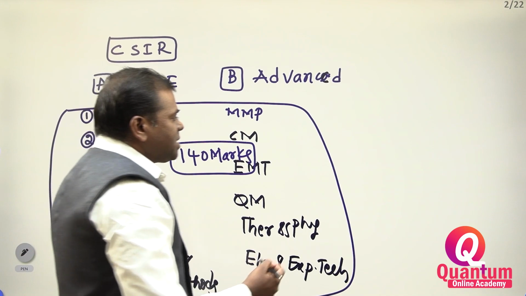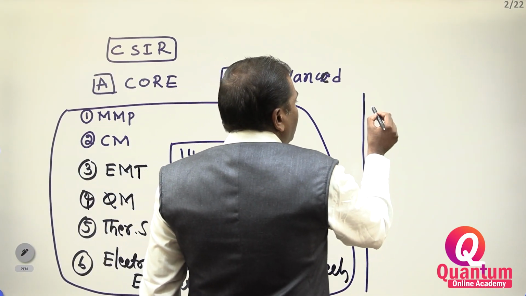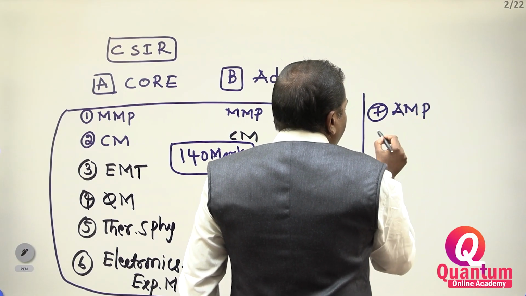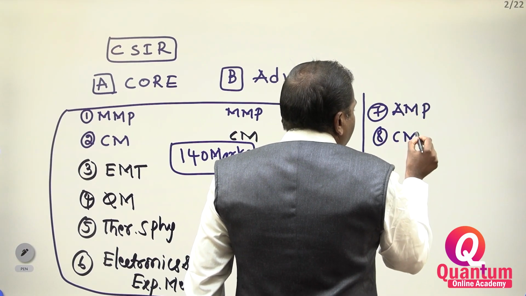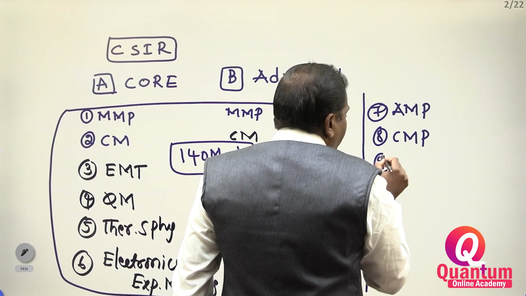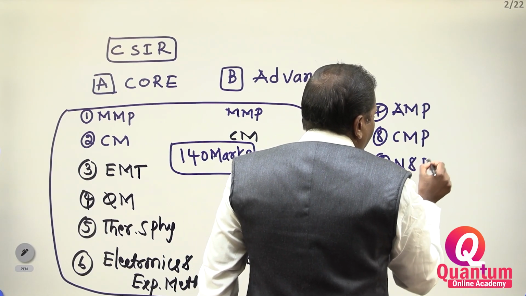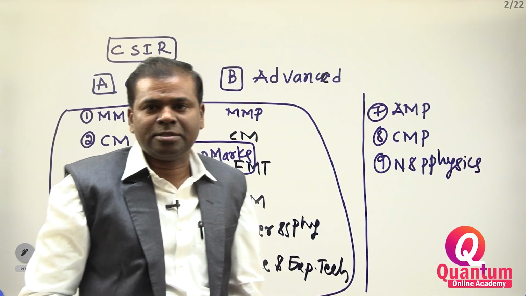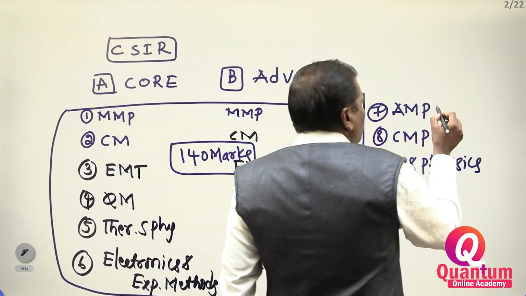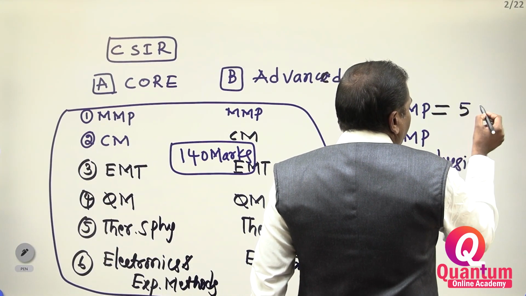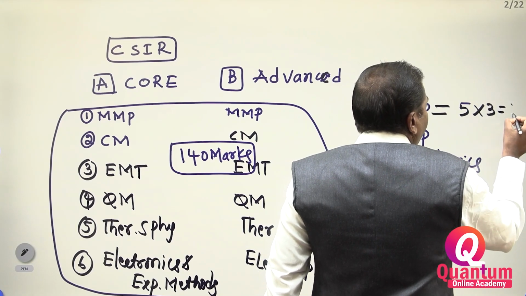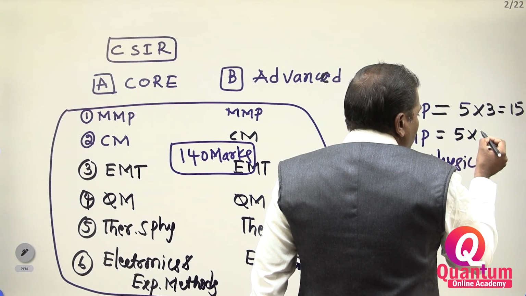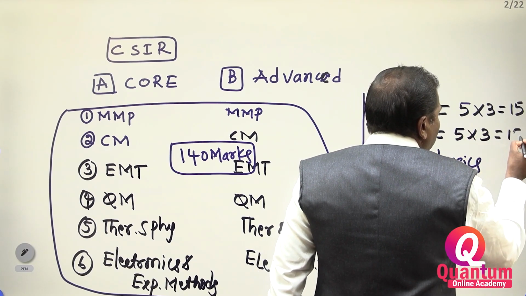For the rest, the 7th paper is atomic and molecular physics, the 8th paper is condensed matter physics, and the 9th paper is nuclear and particle physics. In atomic and molecular physics, 3 questions of 5 marks will come, 15 marks. In condensed matter physics, 3 questions of 5 marks, here also 15.